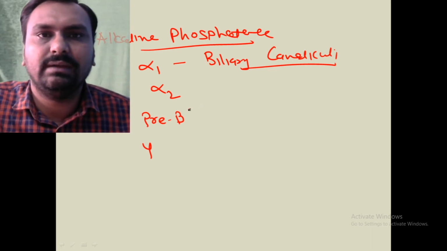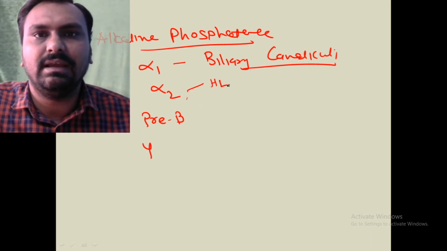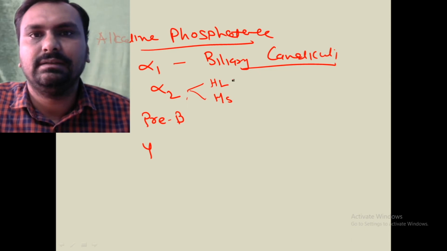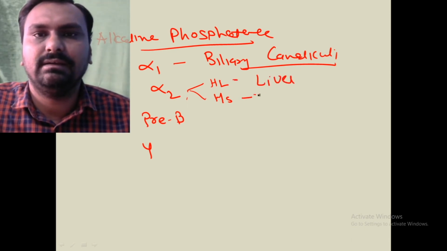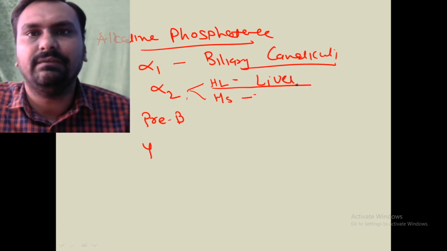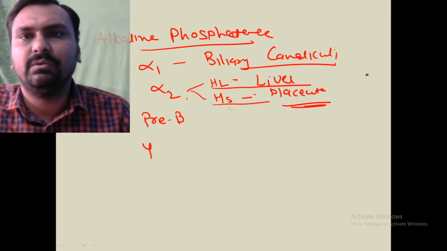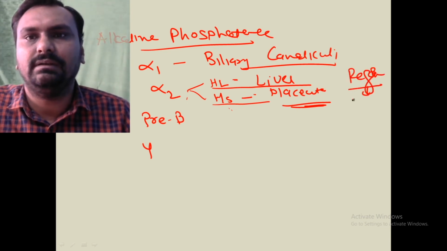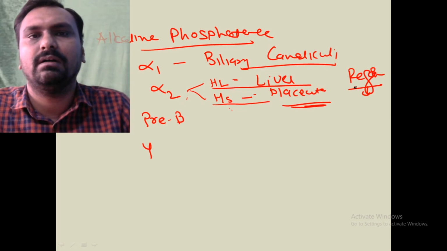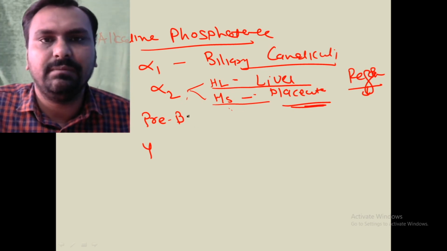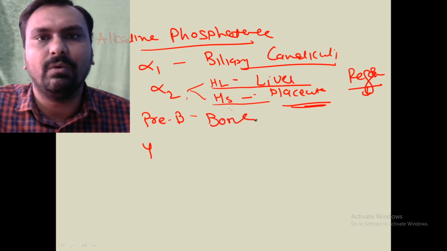Alpha 2 has two portions: one is heat labile and the other heat stable. The heat labile portion is present in the liver, while the heat stable portion is present in the placenta. One of the forms of alpha 2 is called the Regan isoenzyme, which is found in patients with liver or lung malignancy. Now the pre-beta portion is present in the bone.